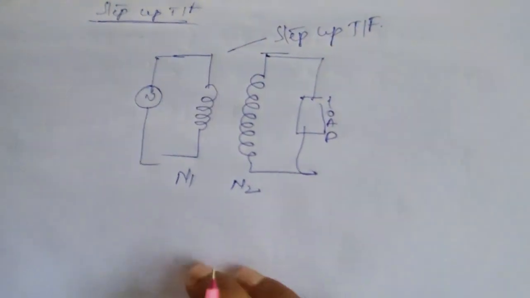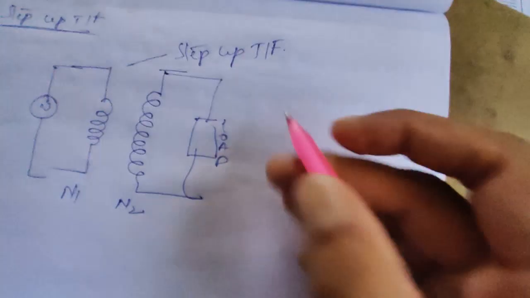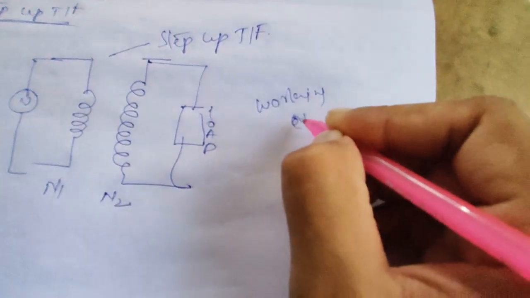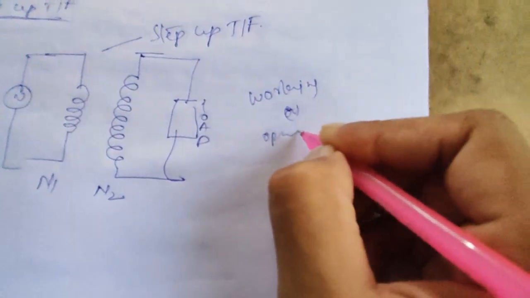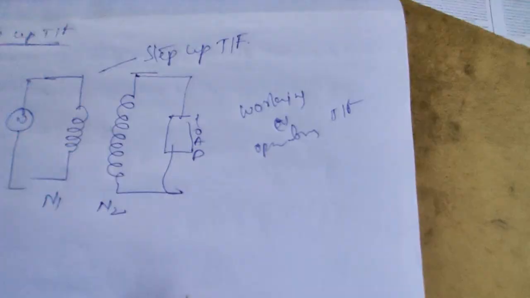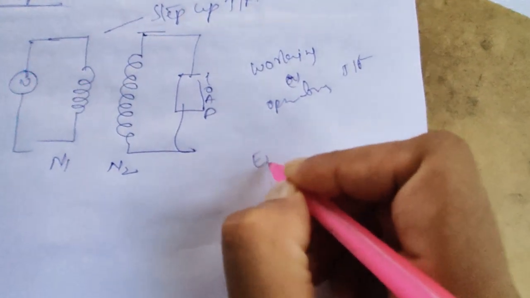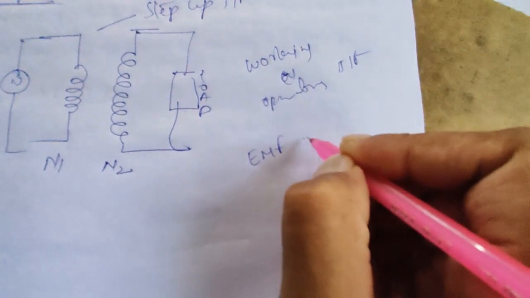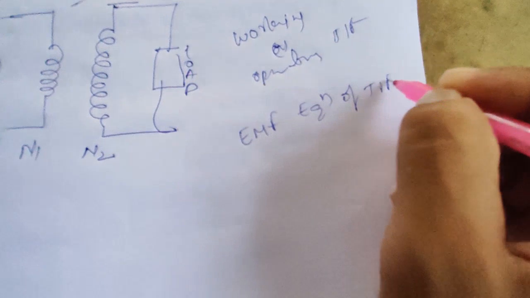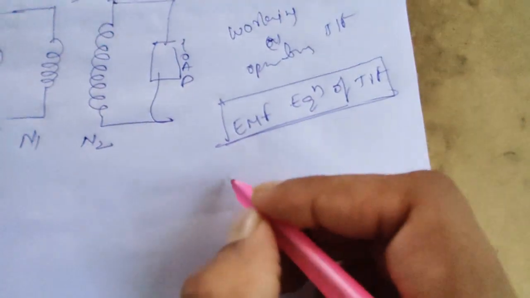I hope I have given a brief discussion on the working principle and operation of a transformer. In the next video I will show how to remember the derivation of the EMF equation of a transformer. I will give a simple derivation. You can remember it in a simple way.